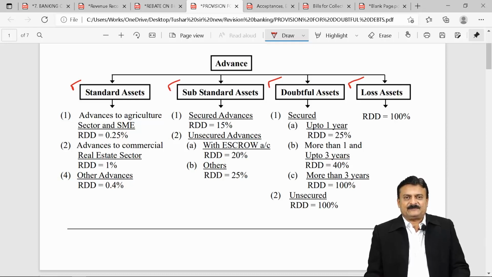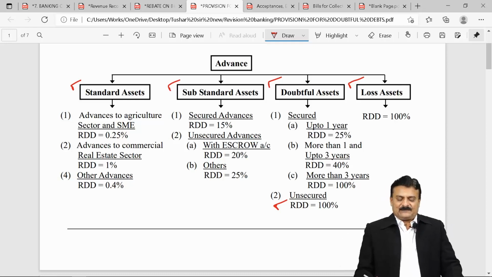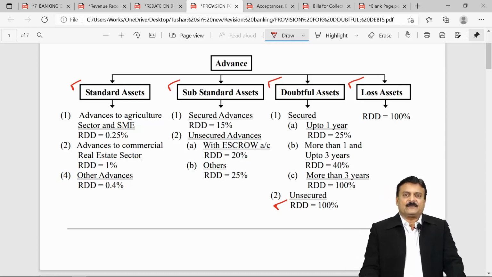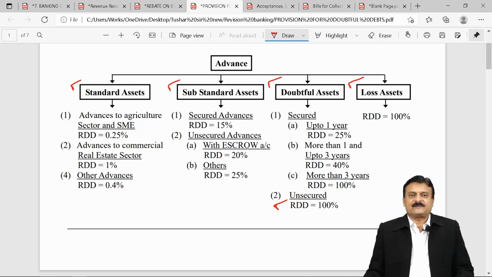Doubtful assets, those which remain substandard for more than 1 year, secured and unsecured. If you see unsecured, 100%. Those which are secured, doubtful up to 1 year, 25%. More than 1 year, up to 3 years, 40%. And more than 3 years, 100%. And last one, loss assets, 100%.